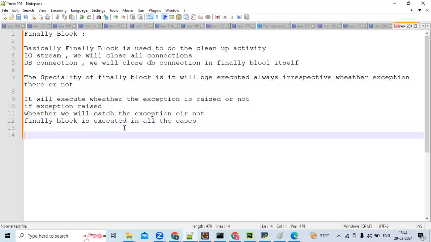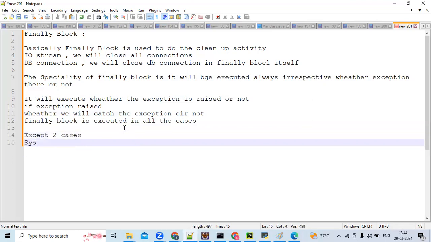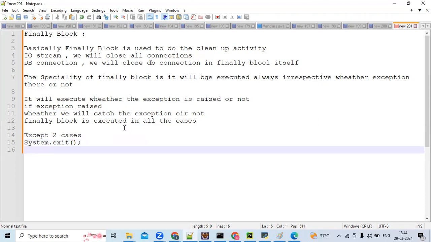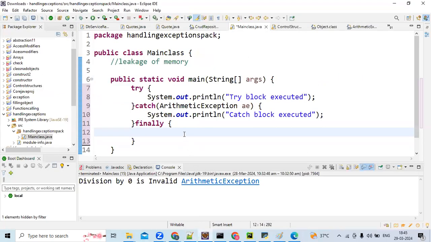Except two cases, Sumant, which is very, very important. I'll tell you two cases. Tell me, Gnapika. System.exit. Okay, and another one, super. If an error comes above, the finally block won't execute. Yes, correct. Okay, if the exception rises outside, we'll see that once the basic examples are complete, then we'll see this exception case.